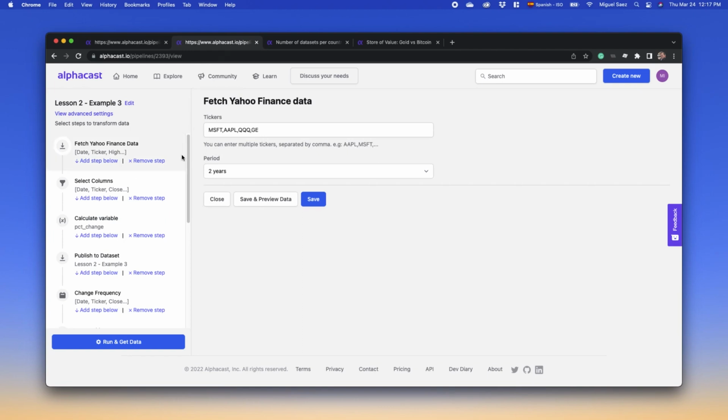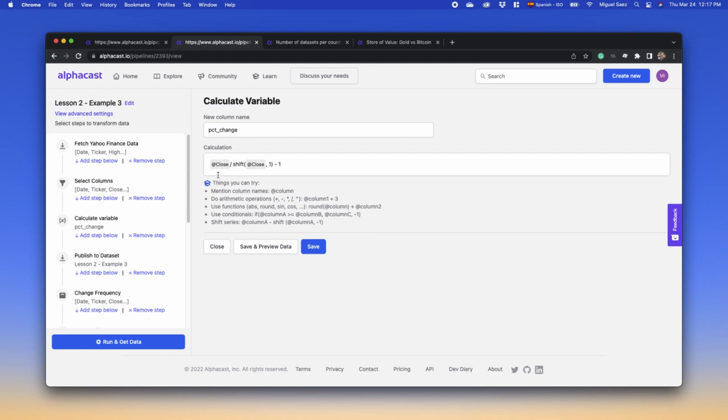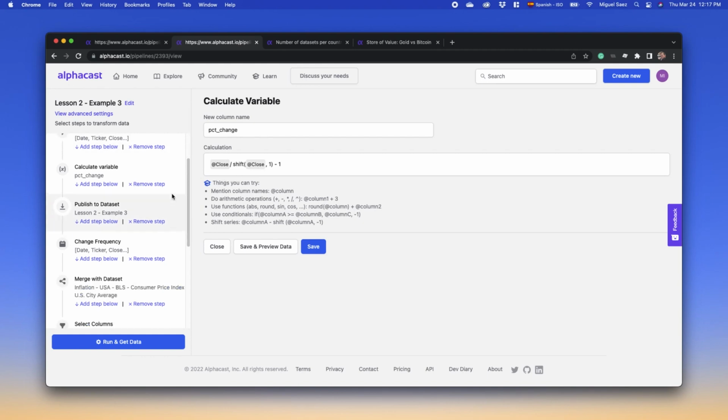So to share a more complex scenario, this is financial data that we are bringing up from Yahoo Finance. And then I can select some columns out of it. This is the closing price of each stock, and then do a calculation. Here we are dividing the closing price of each stock by the previous closing price in the previous day.